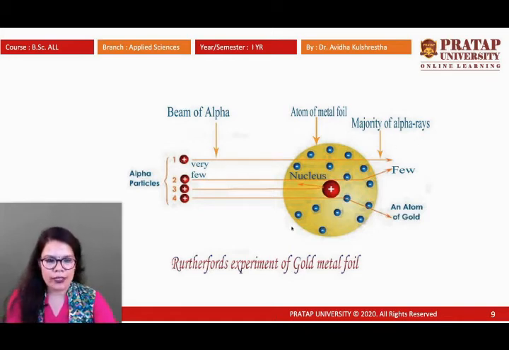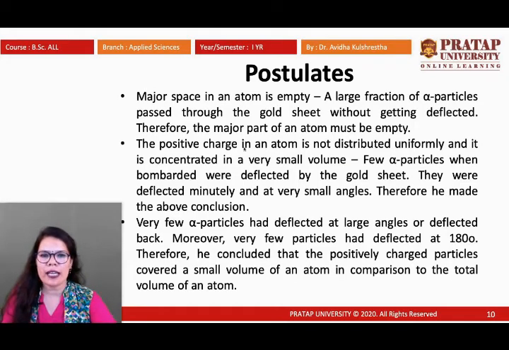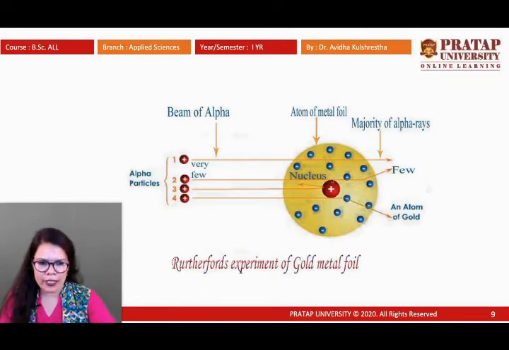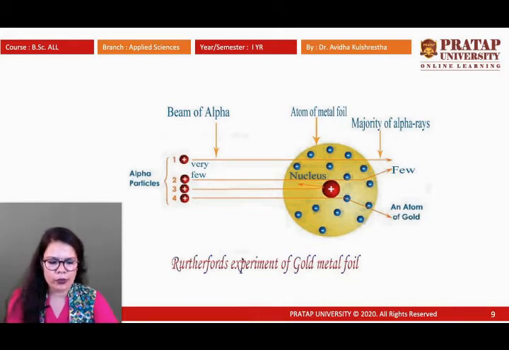The next postulate is that the positive charge in an atom is not distributed uniformly and is concentrated in a very small volume. Very few alpha particles, when bombarded, were deflected by the gold sheet, and they were deflected minutely, at a very small angle. Therefore he made the above conclusion. As per this, a very small amount of space is occupied, so very few deviate from their path, and a very rare few came back, only those that hit the central part.